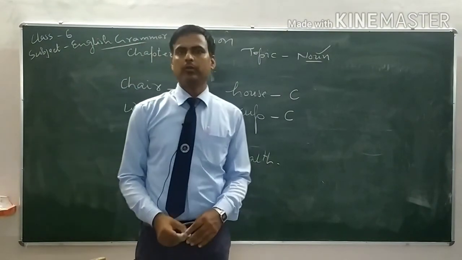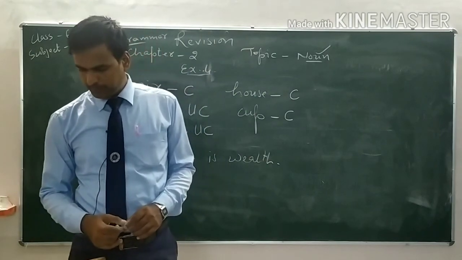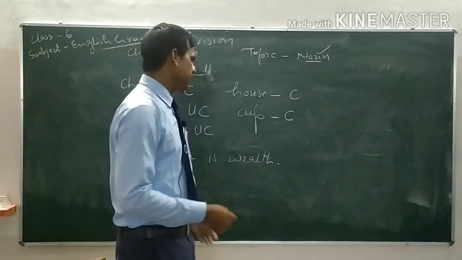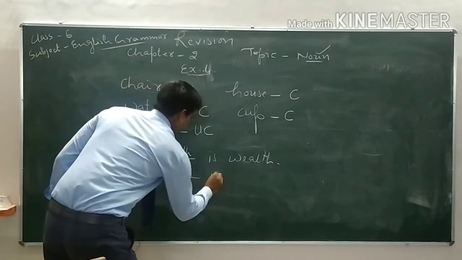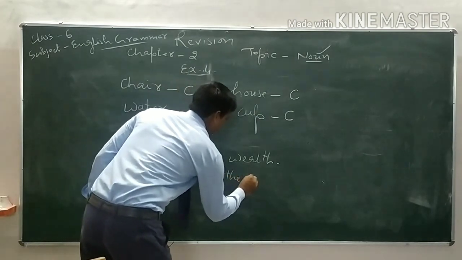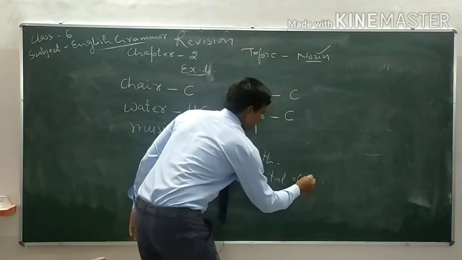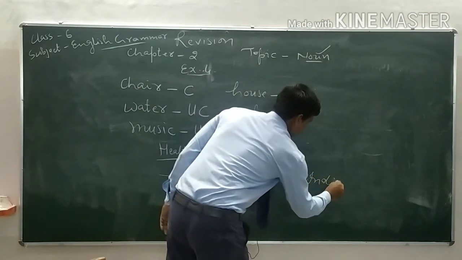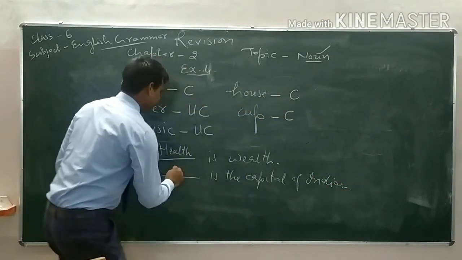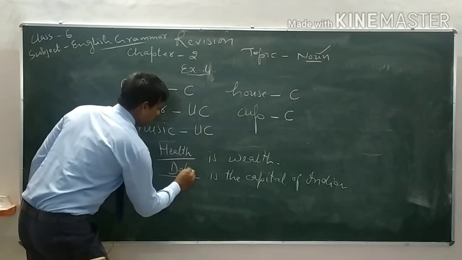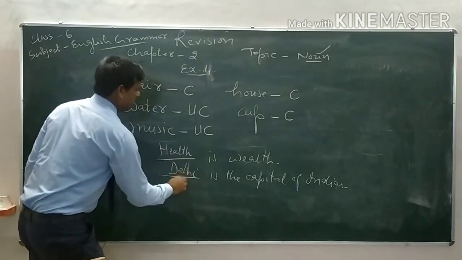Health, we can add the noun health, like that. And blank is the capital of India. We know that Delhi is the capital of India. So here it will be Delhi.